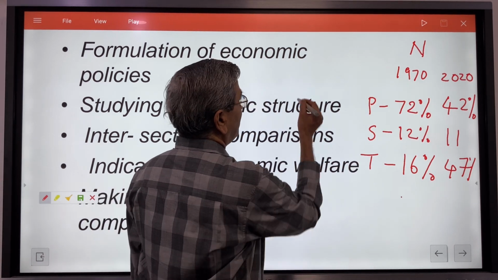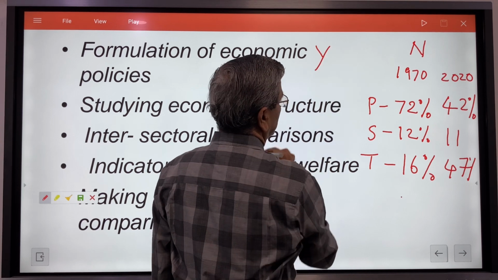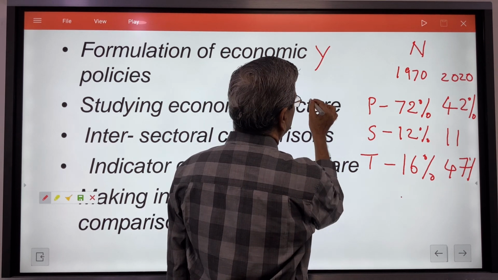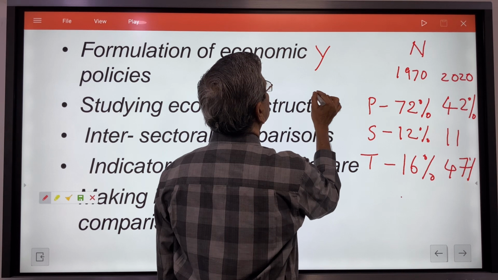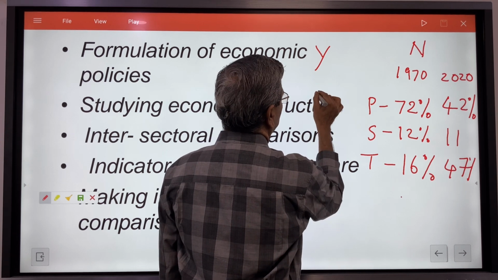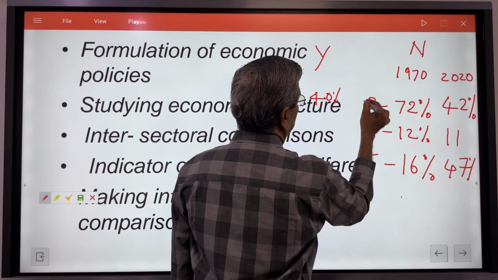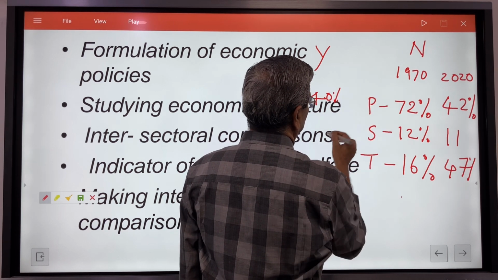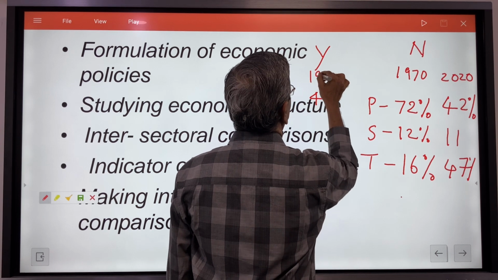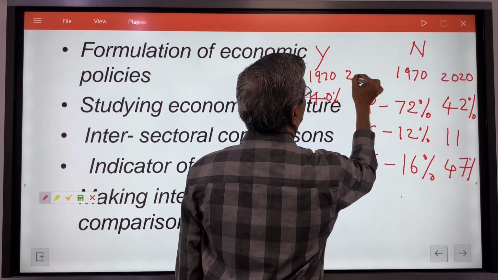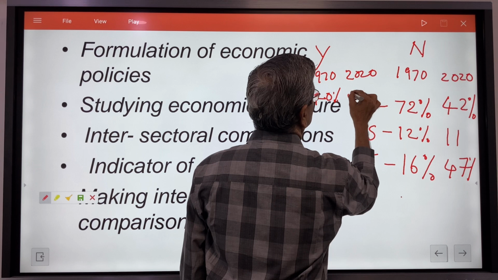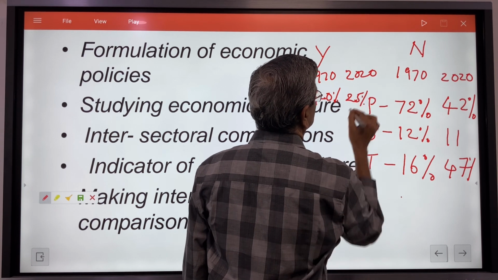But if you look at the income part also, in 1970 the primary sector was contributing more than 40% of income. Today, if you look into it, the contribution has come down to less than 25%.